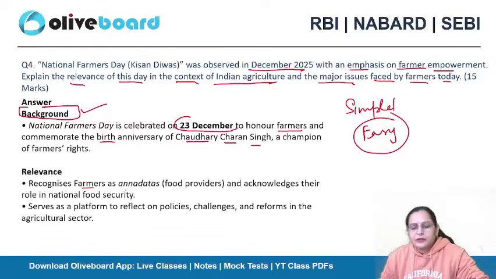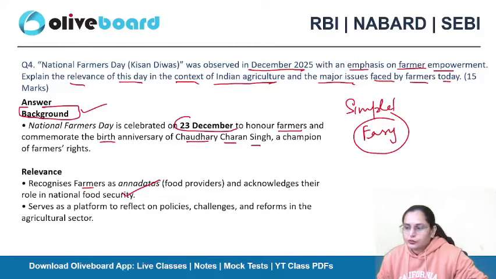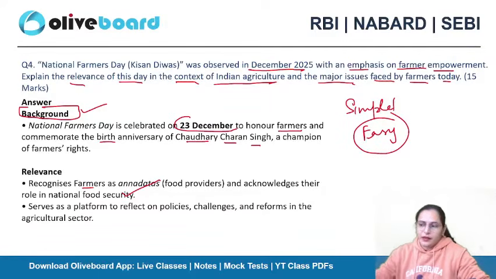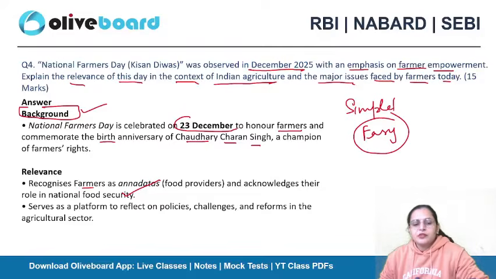It recognizes the farmers. We know that the farmers are Annadata, the food providers, and it acknowledges their role in national food security. We have the slogan, Jai Kisan. If the farmers are not dedicated to their field work all the time, we will not be able to have the food to fulfill national food security, or we will be in the hunger index, although we are having the rank, you know about it. It also serves as a platform to reflect on policies, challenges, and reforms in the agriculture sector.